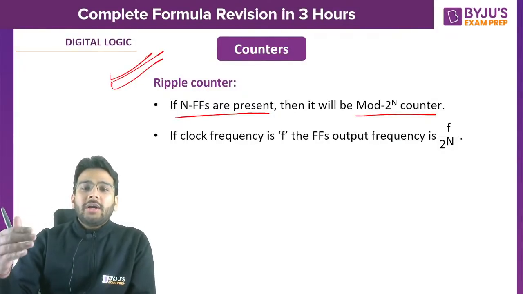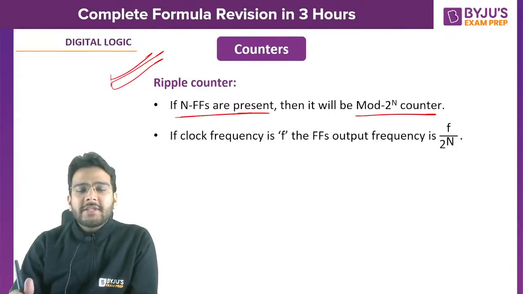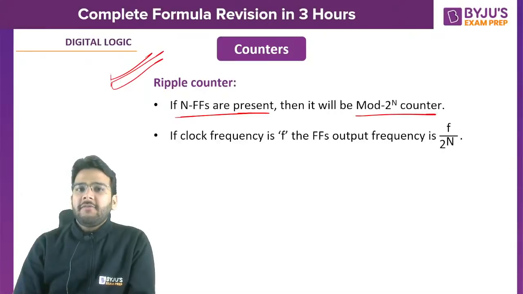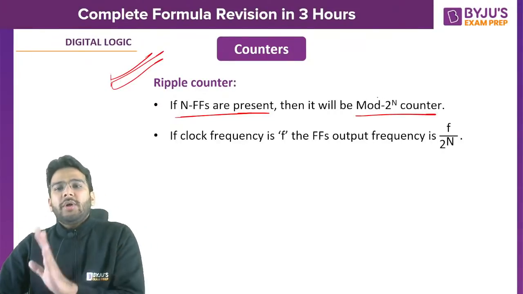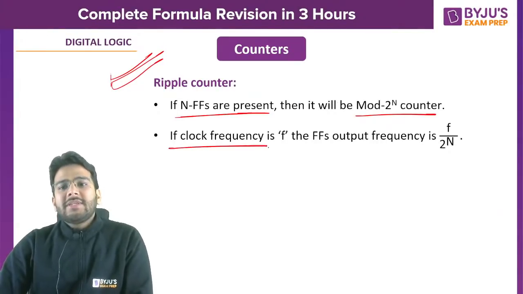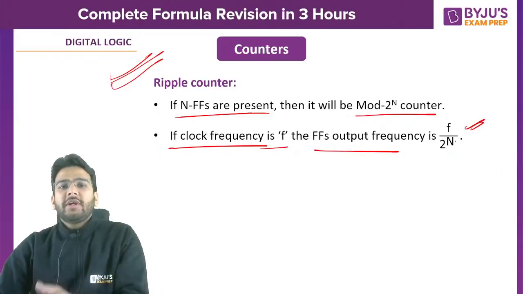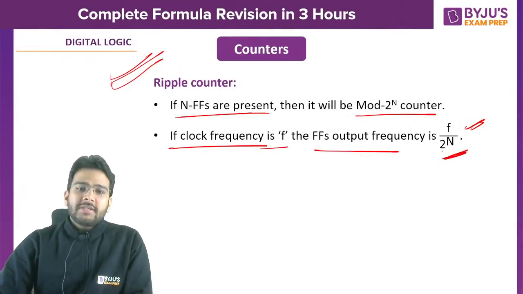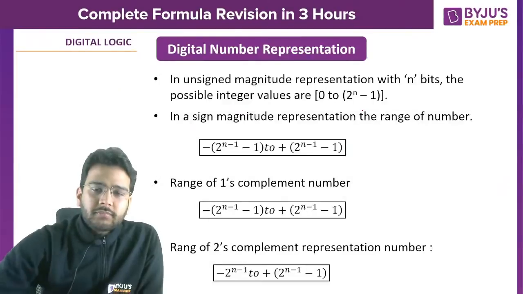They are self-starting and free running always. You know the definition of self-starting and free running? I hope you know this, right? So it will be a mod 2 raised to the power n counter. If clock frequency is f, the output frequency will be f divided by 2 raised to the power n. So that is the output frequency in case of ripple counter.